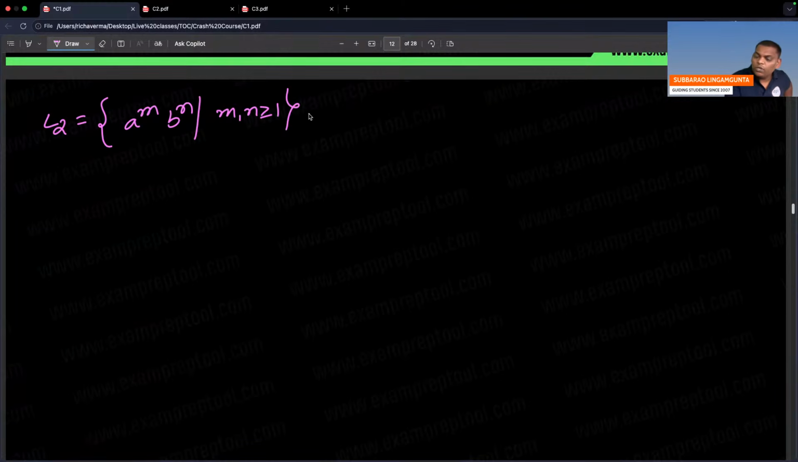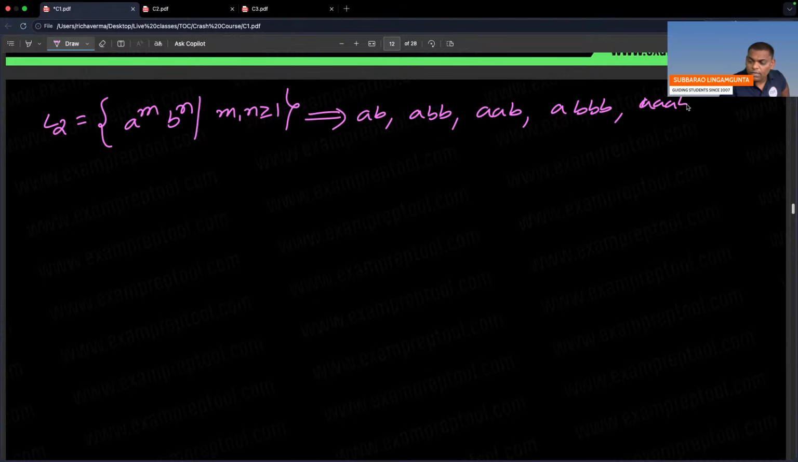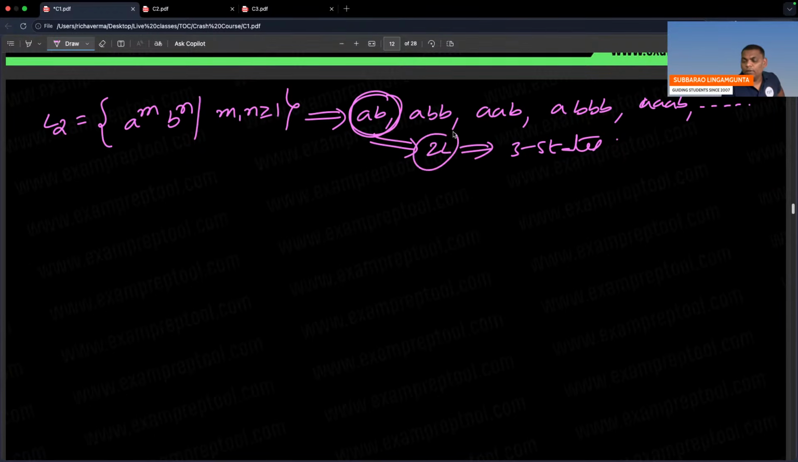So this language, if you observe, minimal string AB. Next minimal A double B. Next minimal double A single B. Next minimal A triple B. Next one, triple A single B. So like that, many are there. So remember, minimal string is 2 length. 2 plus 1, 3 states. Start the story with the 3 states.